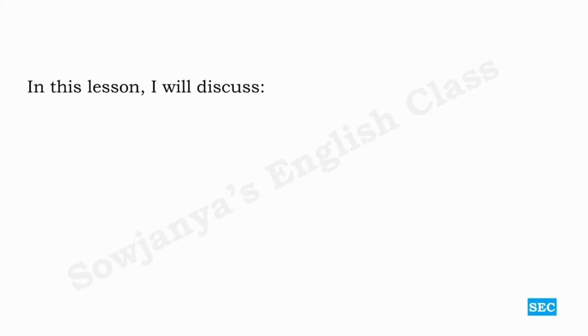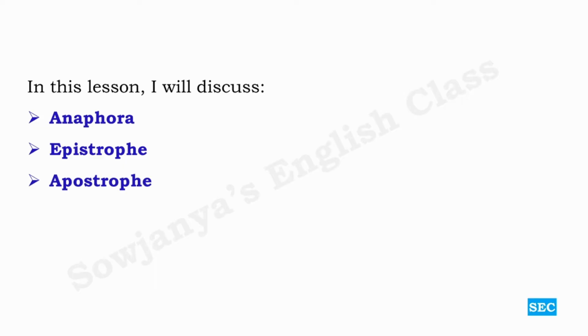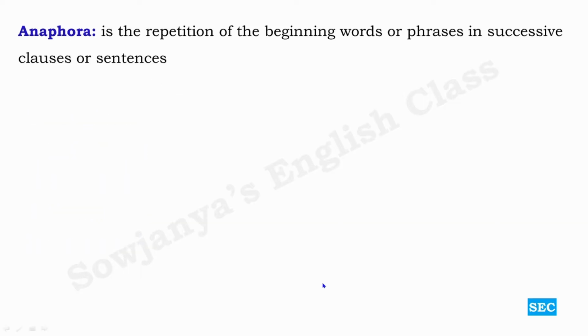In this lesson, I will discuss anaphora, epistrophe, apostrophe, metonymy, and synecdoche. Okay, these 5 figures of speech we are going to learn in this lesson. First one is anaphora. Anaphora is the repetition of the beginning words or phrases in successive clauses or sentences. Successive in the sense one after the other.